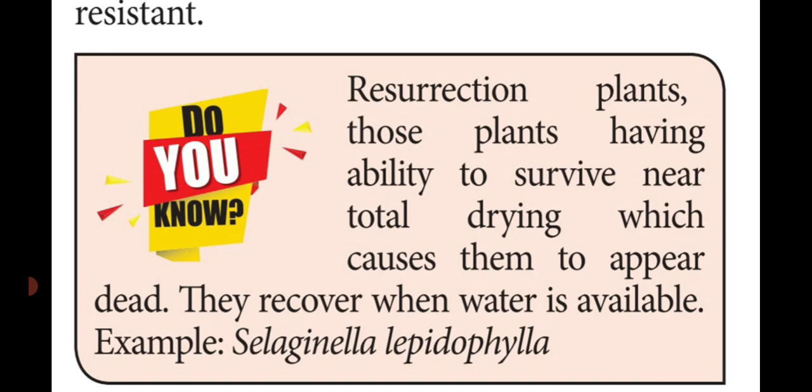Example, Selaginella lepidophylla. During drought stress the plant looks like a dead plant, but whenever it contains water, it develops into a new plant. Selaginella lepidophylla is a resurrection plant.